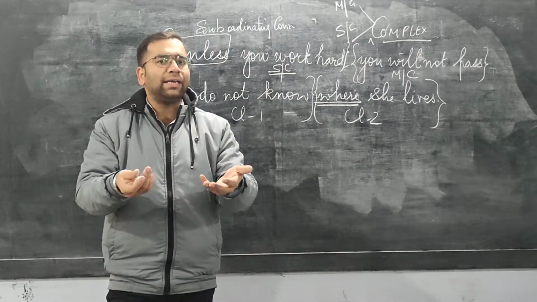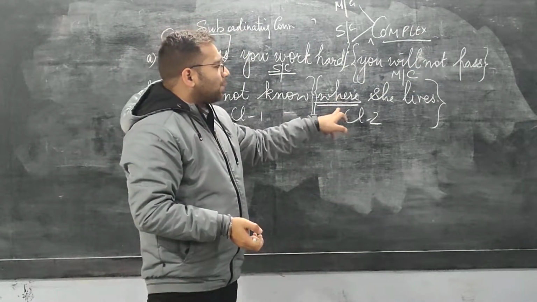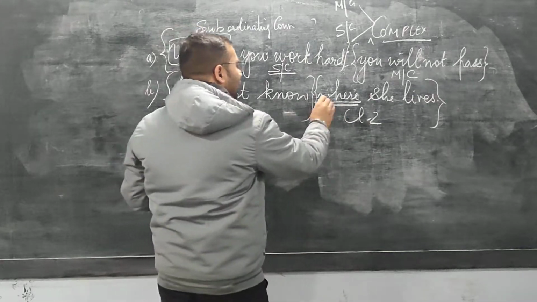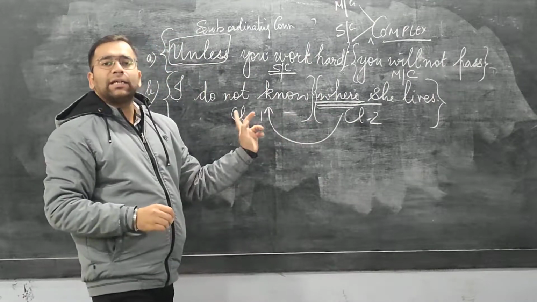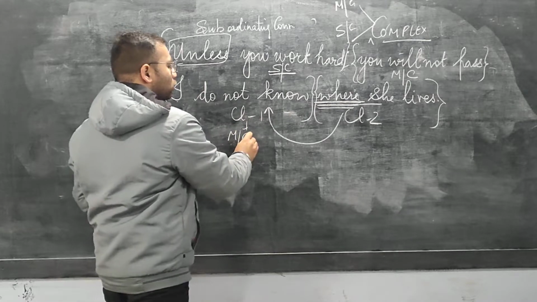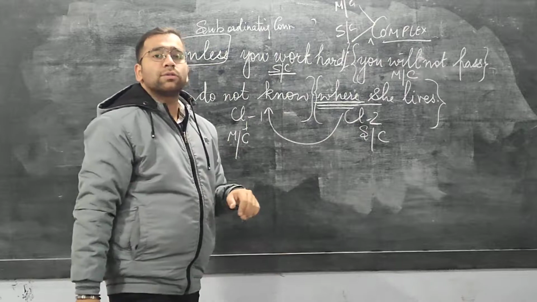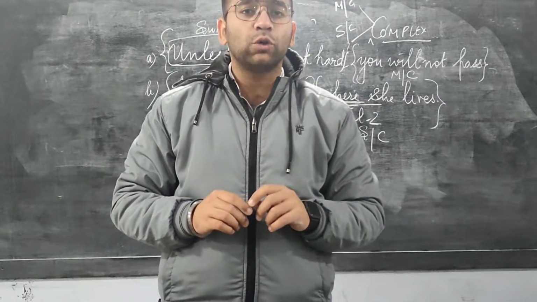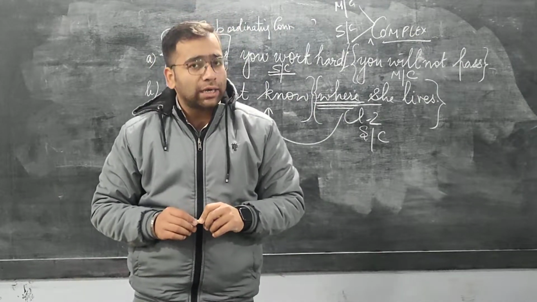I don't know. That's it. If I come to you and say I don't know, that is okay. If somebody comes to you and tells where she lives, understood? Now this, where she lives, and I do not know, both are connected to each other. I do not know is able to convey its complete sense, so it is the main clause. Starting with this connector, it is the subordinating clause. Understood? In this class, you have understood how to separate main clause and subordinating clause.